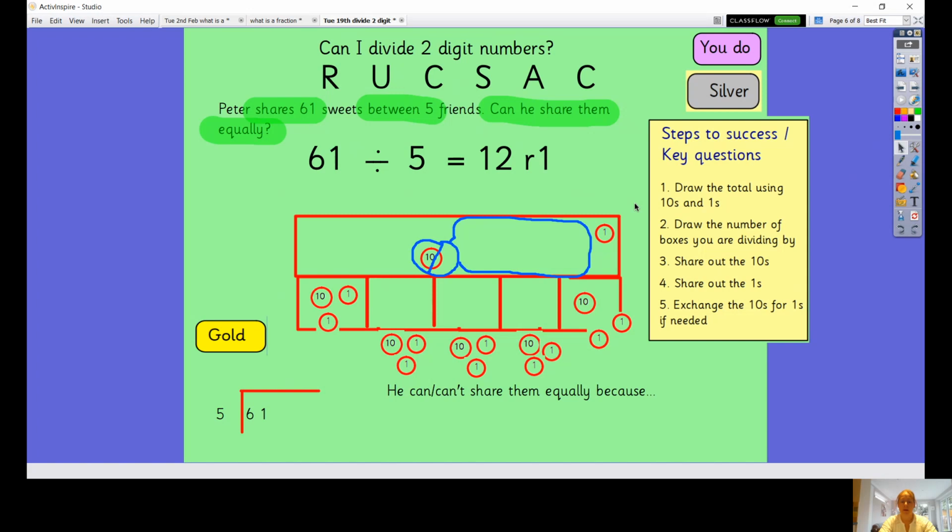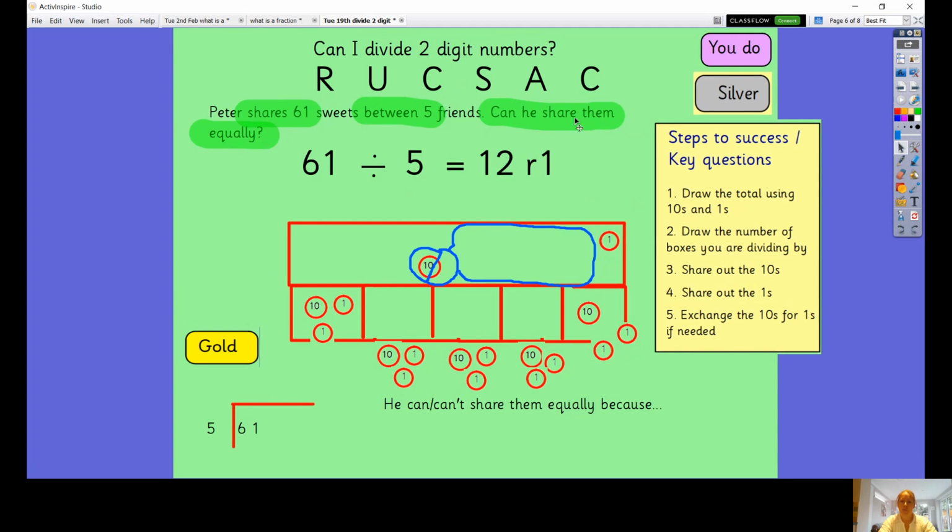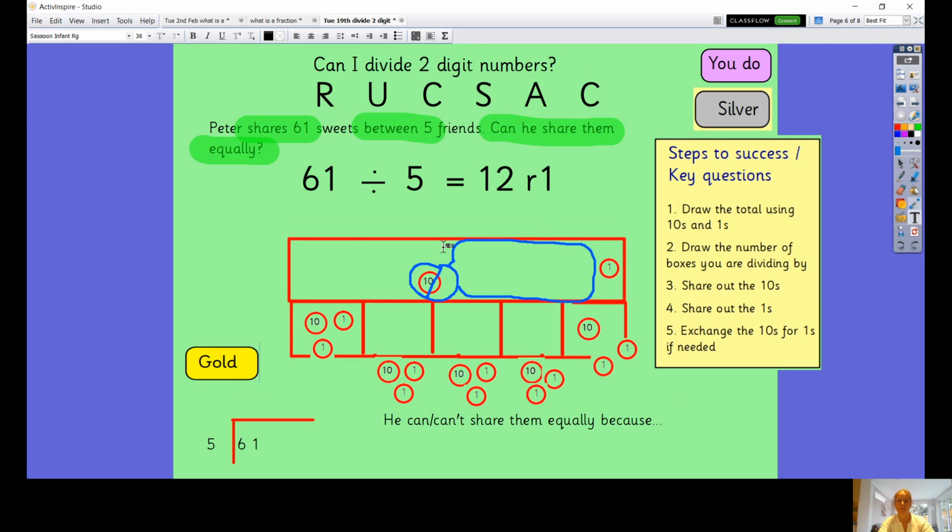Okay, now the question was, can he share them equally? And the answer is no, he cannot, because he's got 1 left over here. He has to share them, and if he gives any one of those this extra one, then that's not equal. So the answer is no, he cannot share them equally, because he's got 1 left. He's got a remainder. Okay, so down here you would say he can't share them equally because he has 1 remainder. And then the last one, the C, is checking our answer.